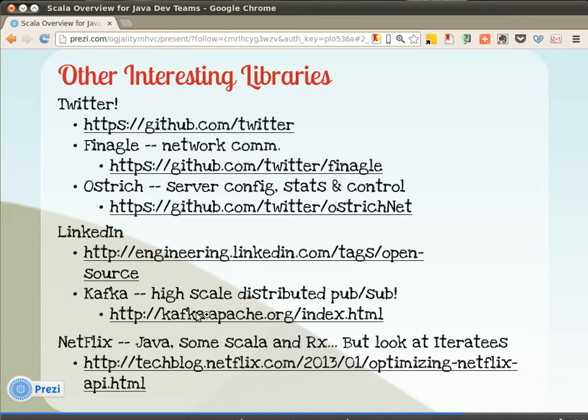One of the contributions from LinkedIn is Kafka, which is a high-scale distributed pub subsystem. And finally, Netflix is also starting to experiment with Scala and publishing some things like RX. As you look at RX, though, be sure to go look at iteratees that show up in the Play Web framework. Very interesting tool for doing asynchronous things and composing them in a functional way.